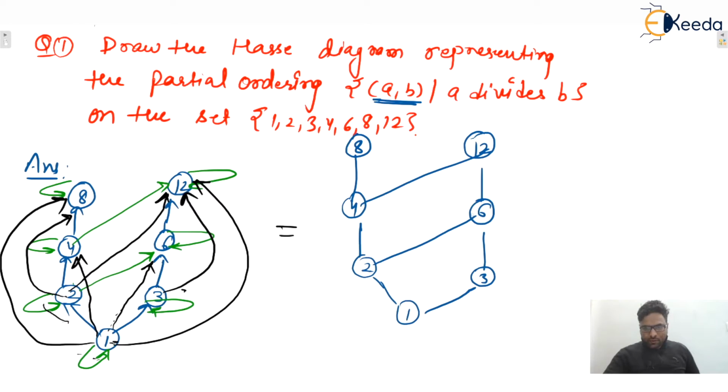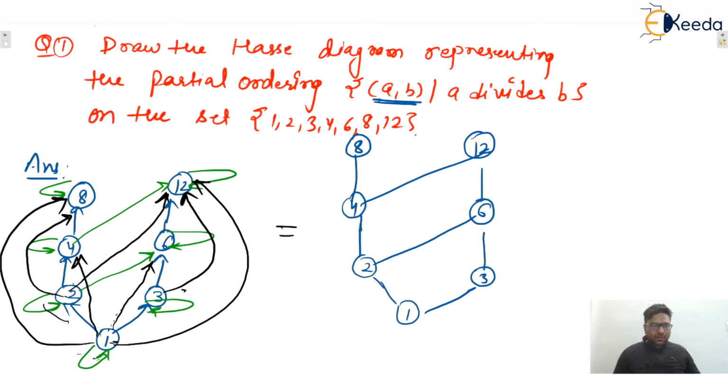Okay. So that will be the Hasse diagram corresponding to any poset. Just remove self loops and transitive edges in the directed graph, then you will get the Hasse diagram, and remove the direction as well, isn't it? Because as we remove the direction, the default direction of edges in a Hasse diagram is upward only, isn't it? Remember this one. Direction is upward. Upward means 1 is related with 2, isn't it? So be careful.